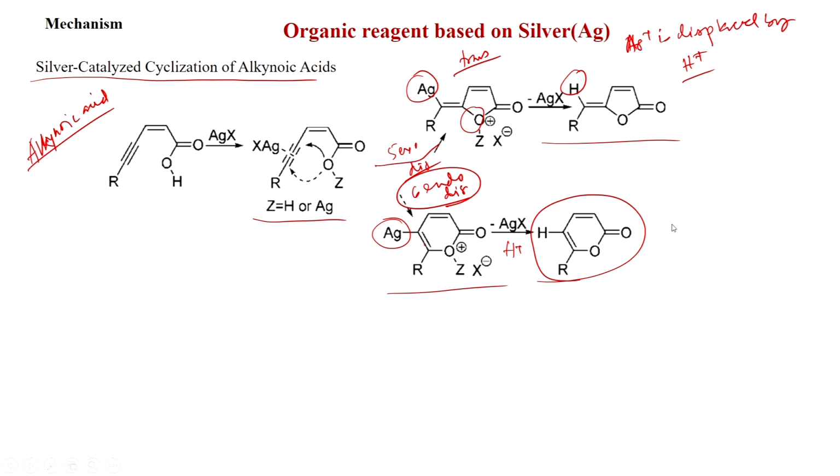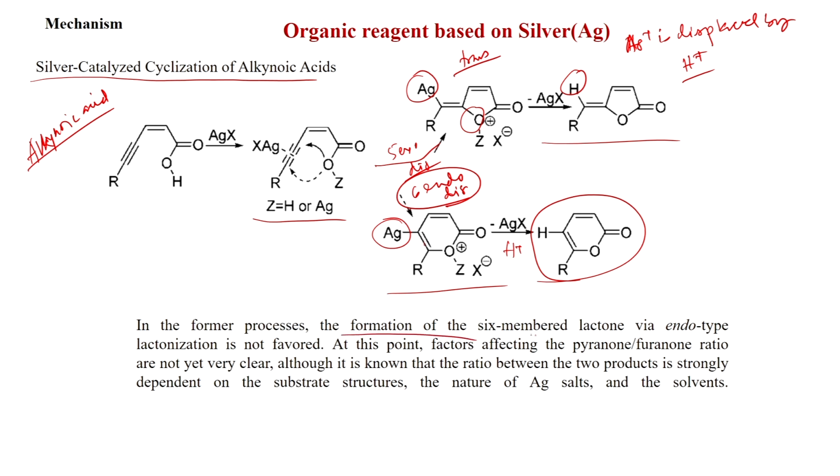So, this is very important that always the silver will coordinate with the alkyne and then 5-exo-dig or 6-endo-dig will operate depending on the substitution. So, the formation of the 6 membered lactone via endo-type lactonization is not favored. At this point, factors affecting the pyranone-furanone ratio are not yet very clear, although it is known that the ratio between the two products is strongly dependent on the substrate structures, the nature of silver salt and the solvent. So, depending on the substrate structure and silver salts and the solvents, you can get different ratio of these two products.